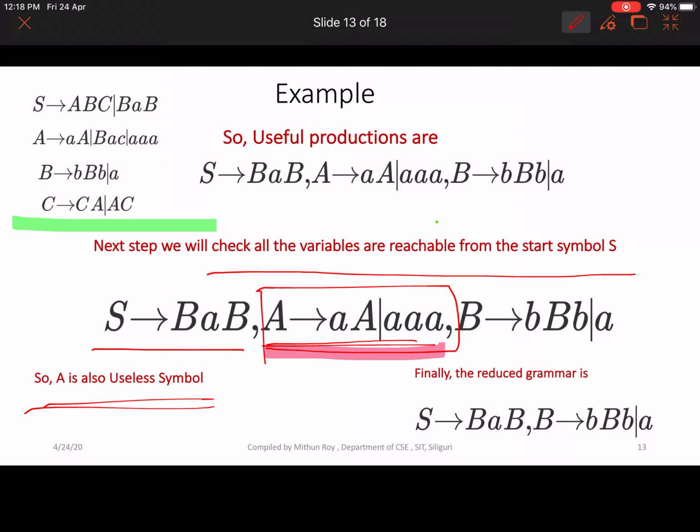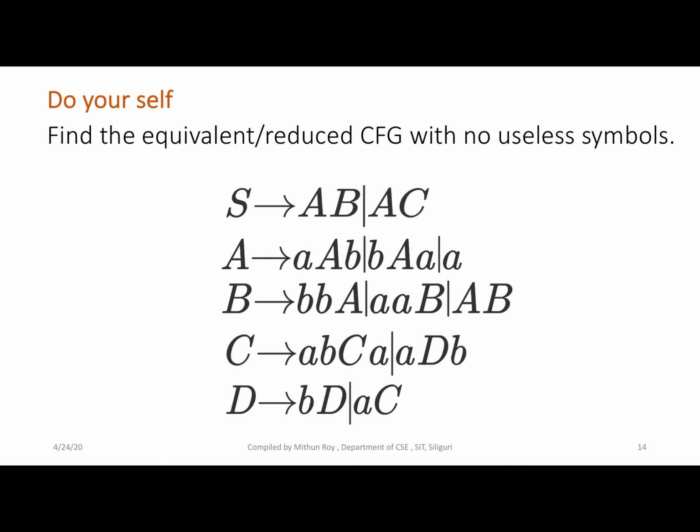So finally we get the reduced grammar, that is capital S to capital B, small a, capital B, and capital B to small b, capital B, small b, or small a, right?